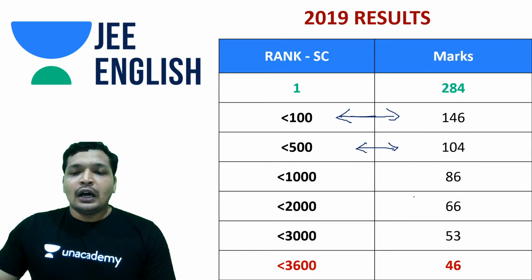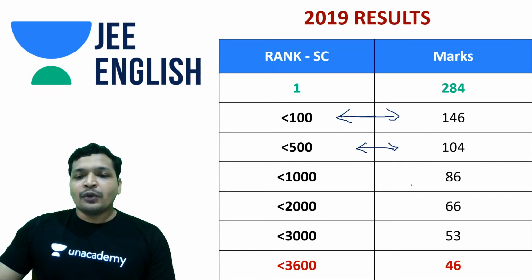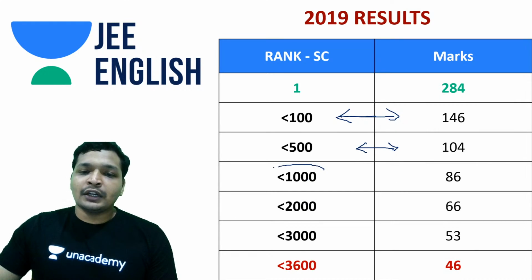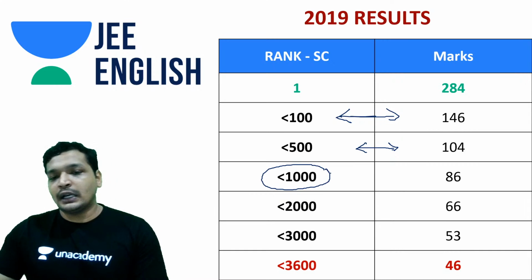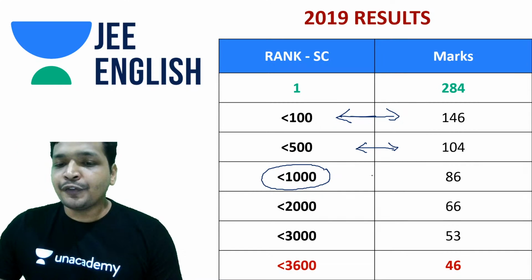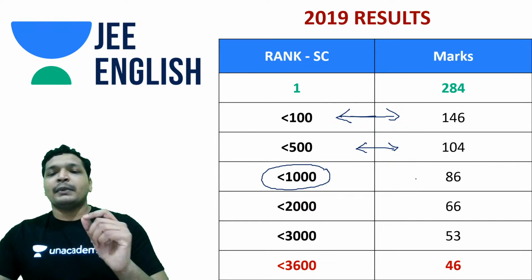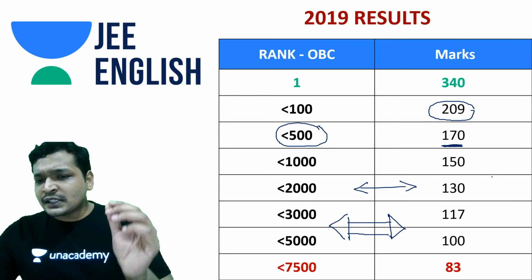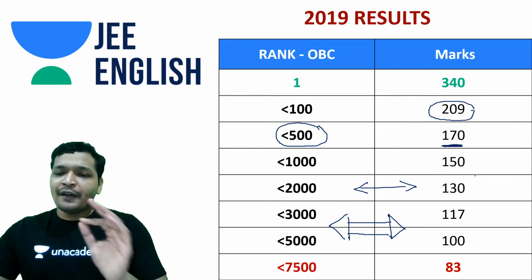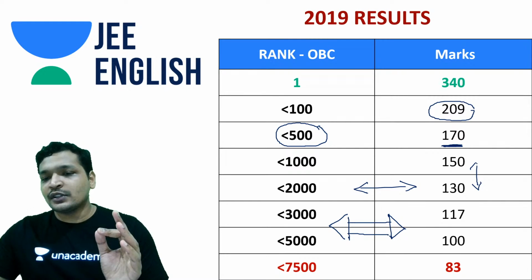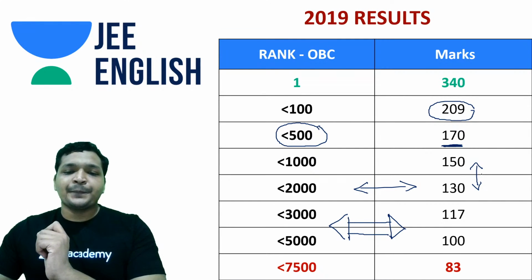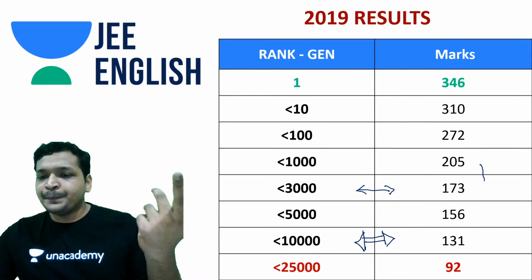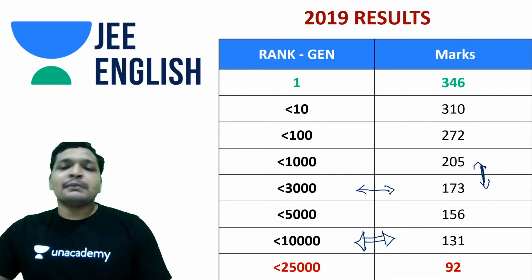And if you are competing in this domain, if you have noticed, every single mark does matter. So even at 1000 rank, you can get into a good college. This is just a categorical rank, not an absolute rank. But if you notice, every single mark matters. Even if you take the general rank, every single mark matters. Everything is fluctuating within this 1000 and 2000 rank with a single mark. This is OBC, okay. But anyway, even that is true for general. So every single mark matters, guys.